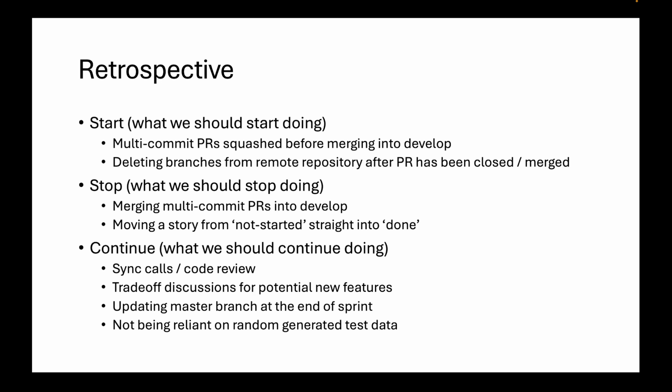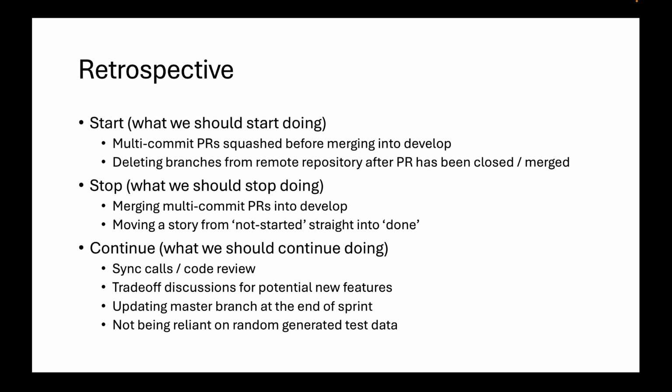So we agreed to start doing that, and we agreed we should start deleting branches from the remote repository after we've merged and closed that PR. There's no reason to keep it around. You don't want to be continuously having to sync it with develop. If there's a new feature, we create a new feature branch, and if there was a bug that was brought in, let's create a hotfix branch instead. So we'll start doing that, and we'll stop merging multi-commit PRs into develop.